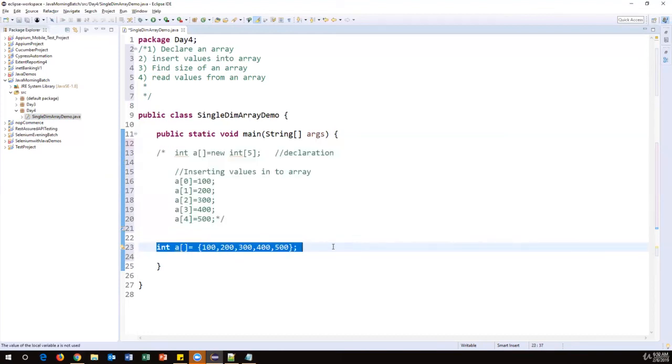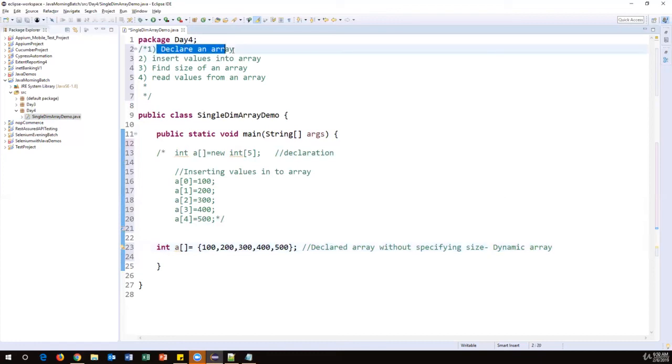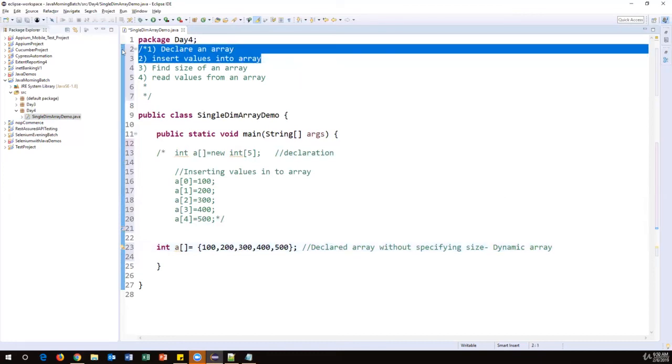Here we declared an array without specifying size, so this is called a dynamic array. So the first two points we covered: declaring an array and inserting values into an array. For declaring an array, we have 2 different ways. One is a fixed array and the other one is a dynamic array.